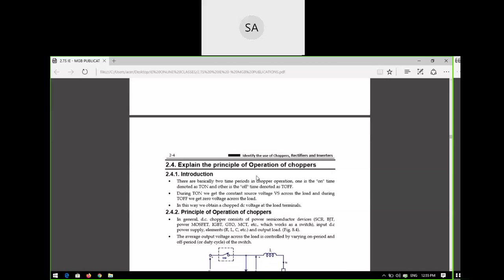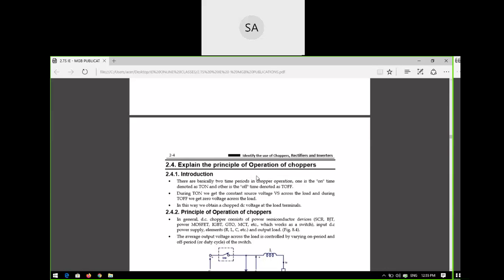Okay, so in the chopper, what is the chopper definition? It is a DC to DC converter. It depends upon the on and off time periods. When the on period is T on and the off period is T off, then during the on period it will generate a constant voltage Vs, and in the off period it will not generate any voltage, so zero. That means you are maintaining a constant voltage Vs in the on period, whereas in the off period your voltage is zero across the load terminals.